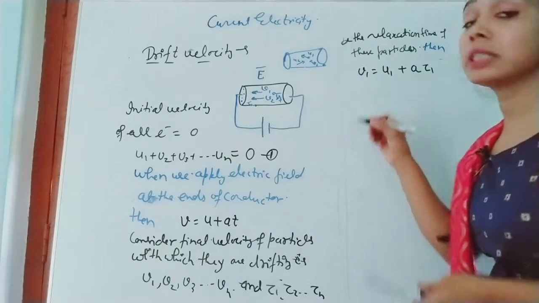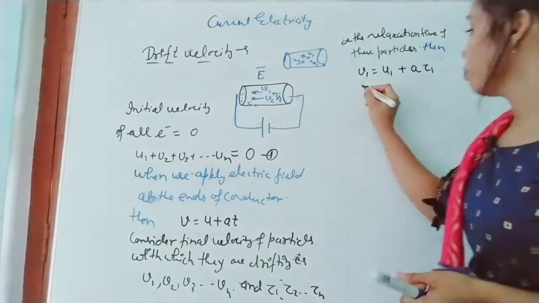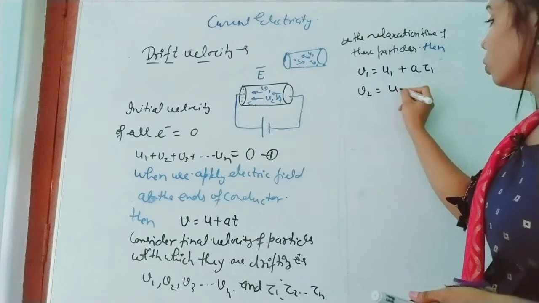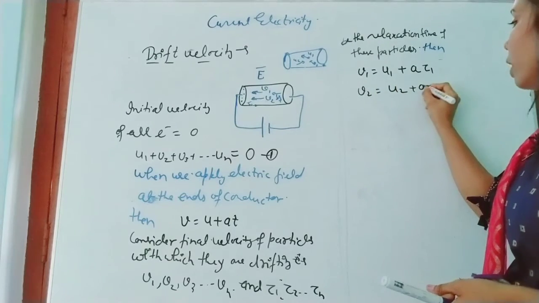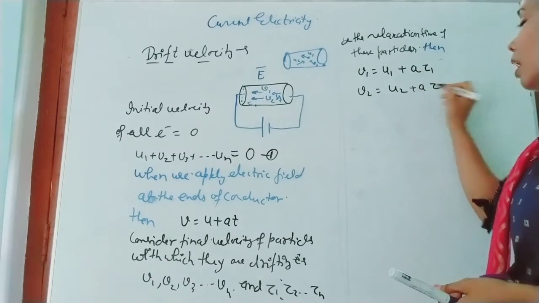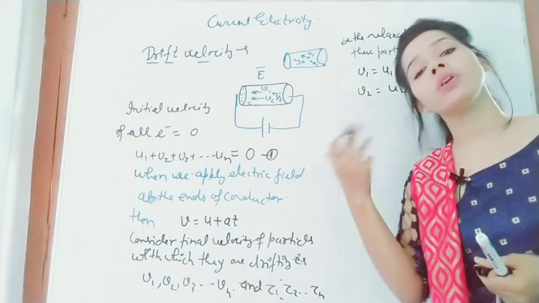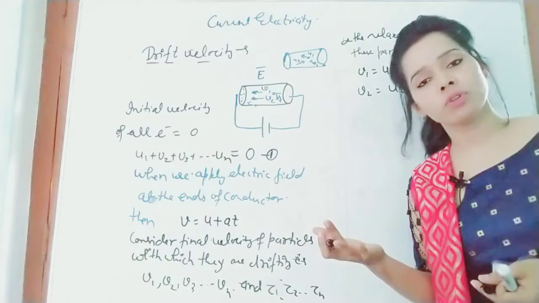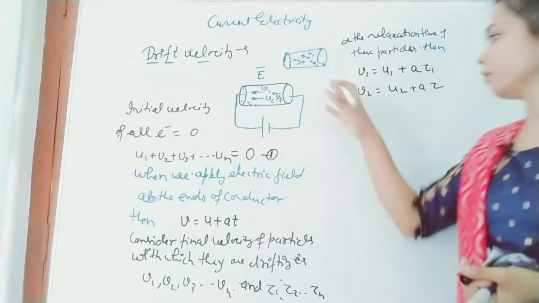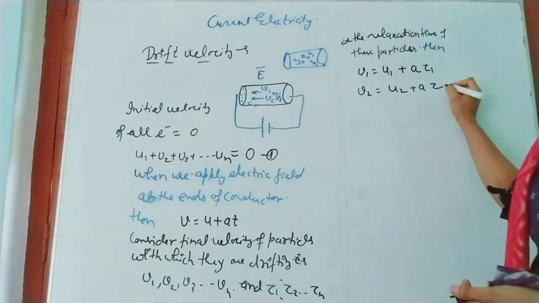Now for the second particle, v2 equals u2, the initial velocity, plus a tau 2. Why am I writing a only? Because the electric field applies the same acceleration on all particles, the same force is applied on all particles. So a tau 2.